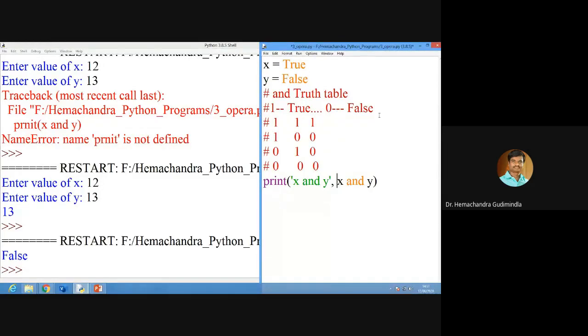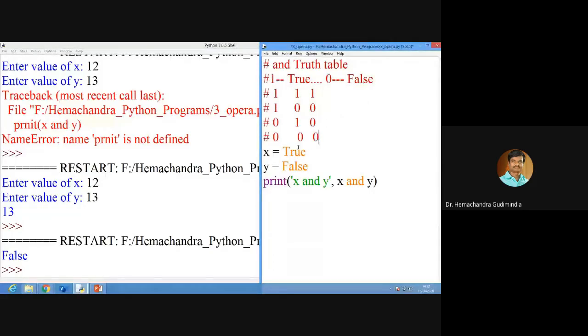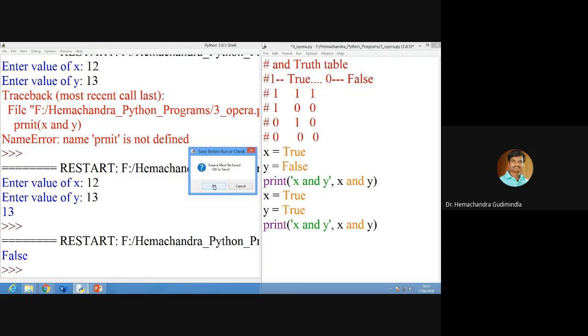Fine. Now you know how to do this one, right? Next, for example, I will define here x and y. One second. I will write this one here. True, I will write. Anyway, we are just checking the truth table, whether it will work or not.